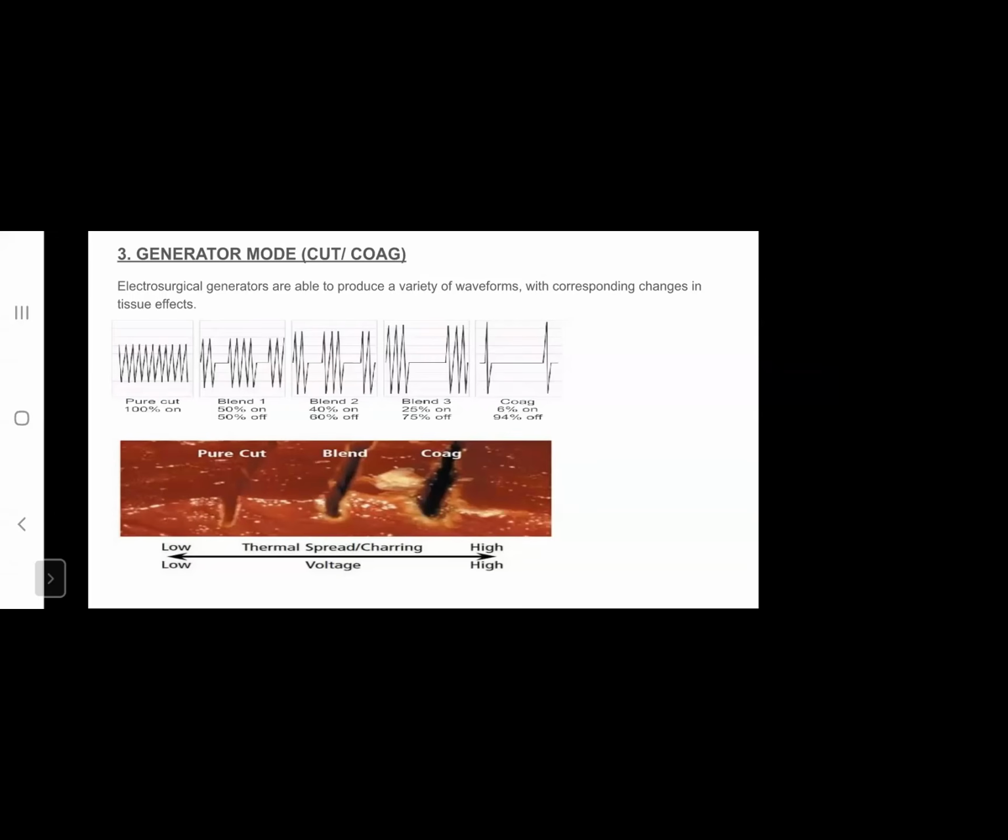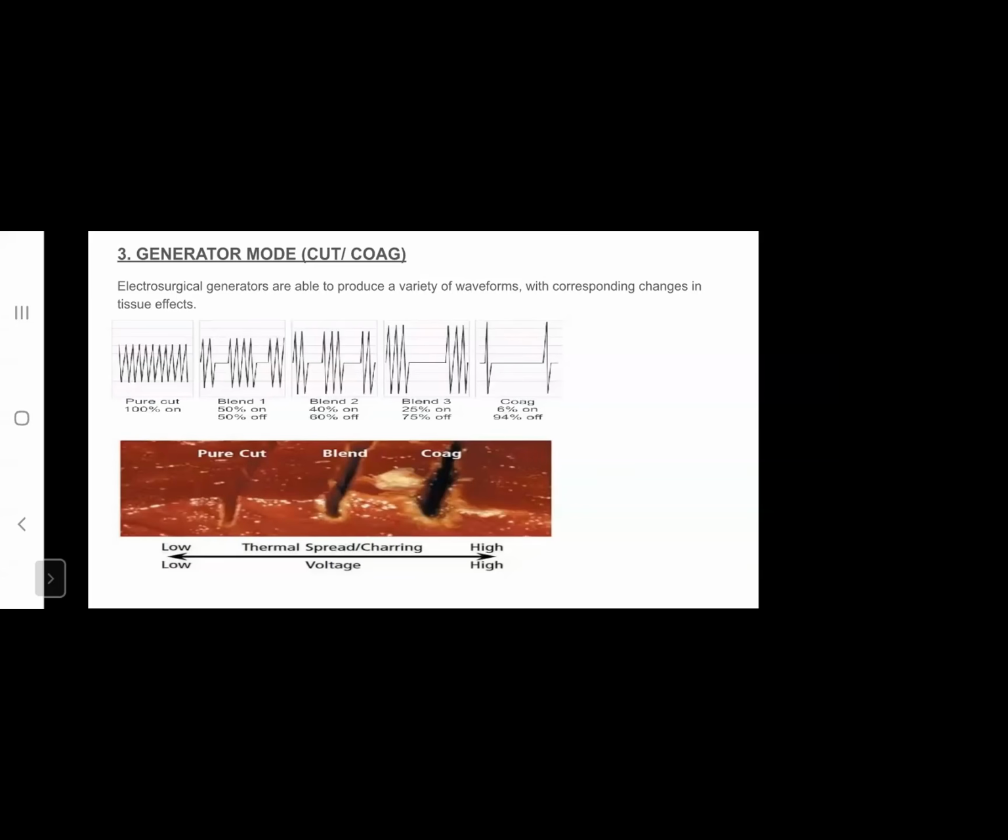While on the other hand, in coagulation, the unit is activated in bursts at intervals, and it is active for only around 6% of the time and off for 94% of the time. So this electrical energy is given in bursts rather than a continuous supply as seen in cut forms.